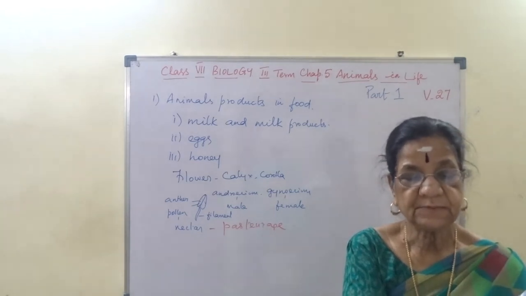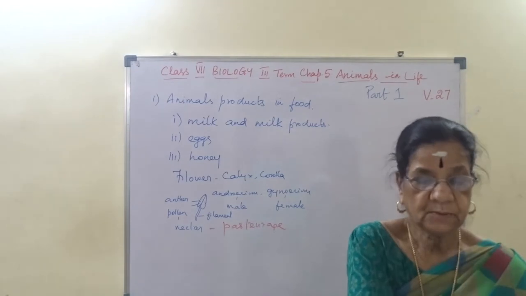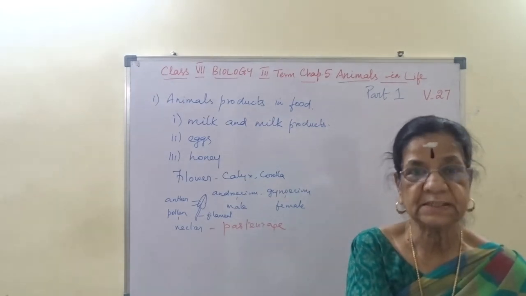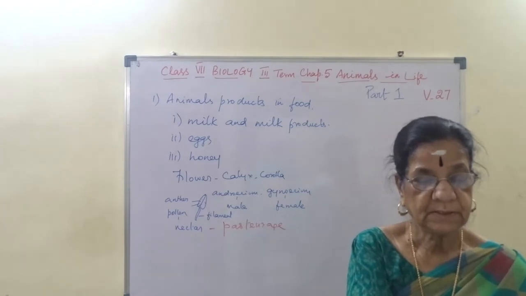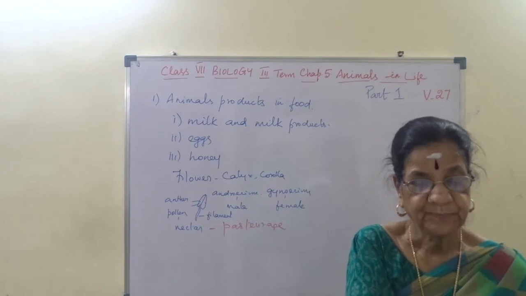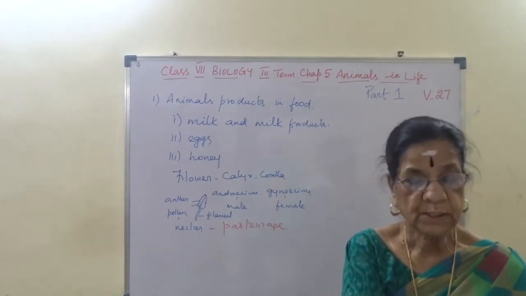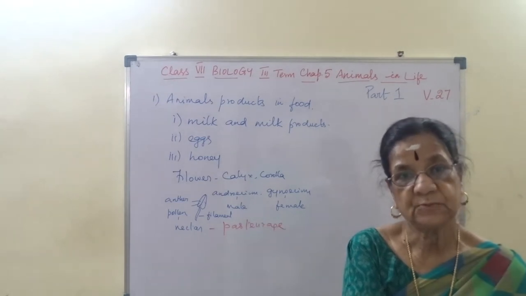It is extracted from beehives by us. Raw organic wild honey is extracted from selected hives by tribal honey hunters who collect it from jungles. Then honey has more medicinal values and is a highly nutritious food.